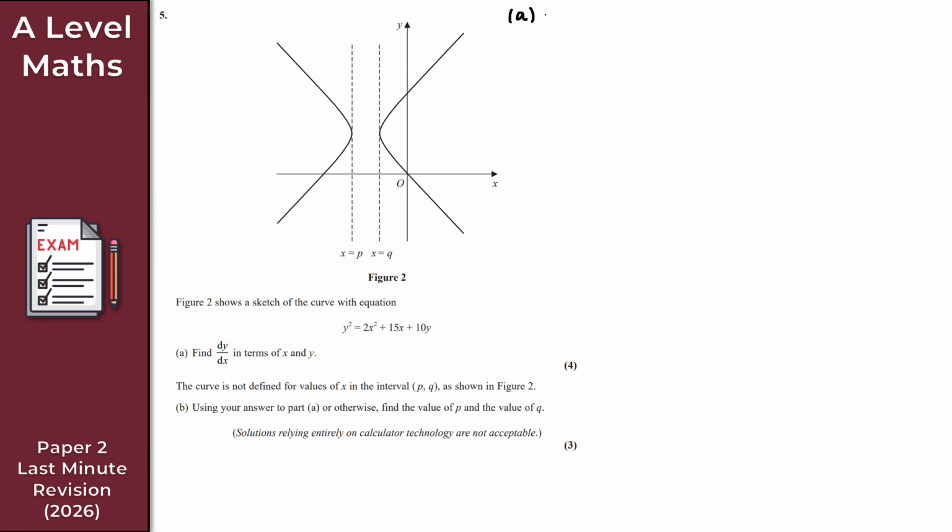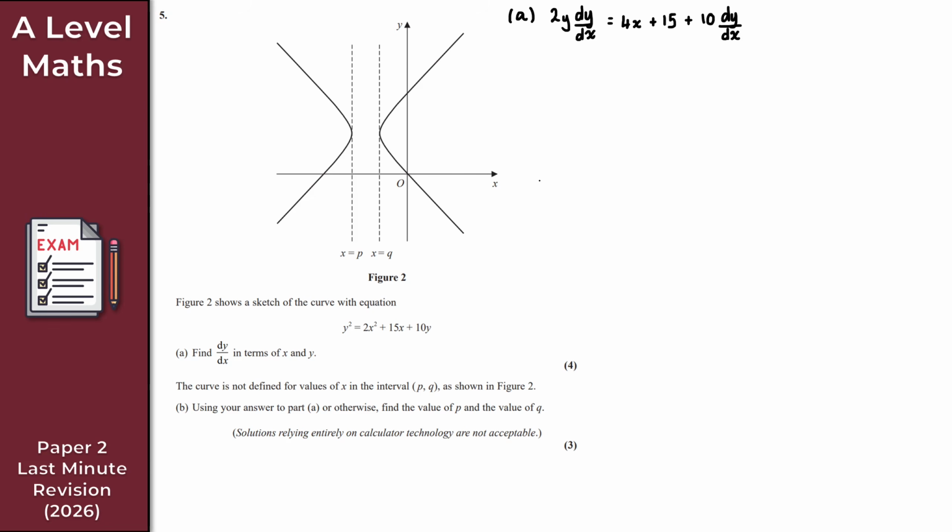So if I do that here, the y squared, as we said, is 2y, but you also need a dy by dx alongside it. So we get 2y dy by dx, like so. That is equal to, the 2x squared differentiates like normal, so that's simply 4x. Same for the 15x, so that's plus 15. And as we said, the 10y becomes 10 dy by dx. So we get plus 10 dy by dx.